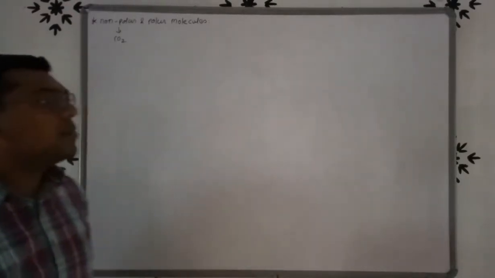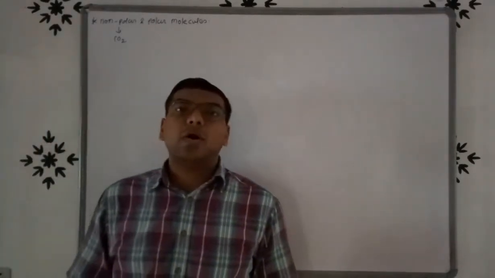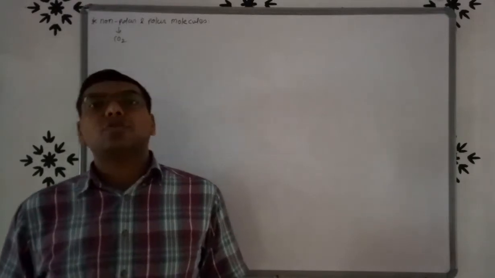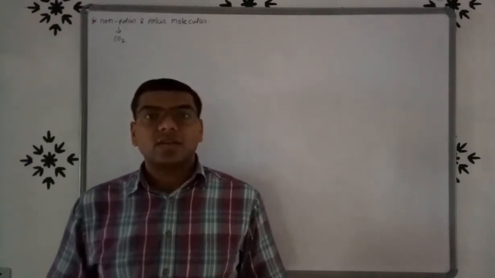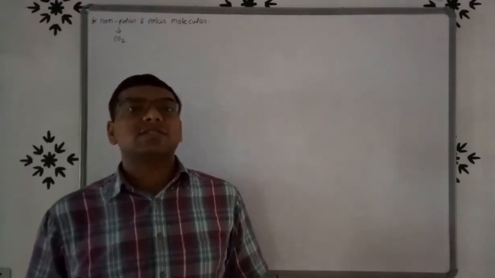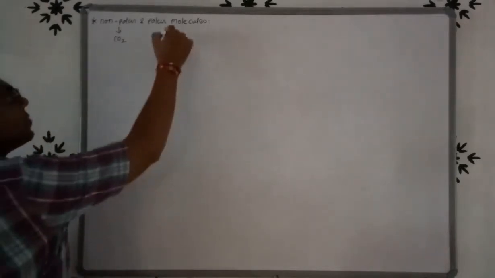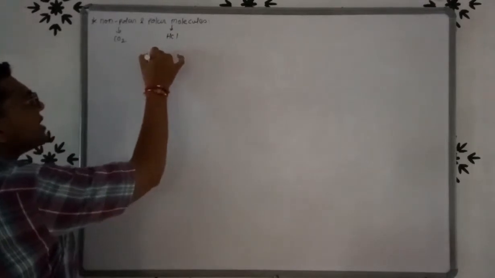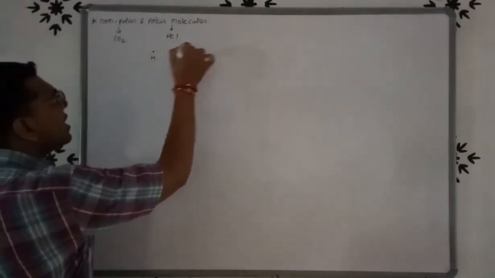Now, what are polar molecules? If the center of positive and negative charges are not coincident, or we can say are not at the same place, then those molecules are known as polar molecules. The example of a polar molecule is HCl. This is H plus and this is Cl minus.